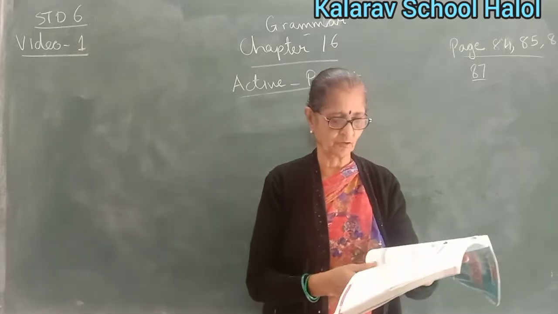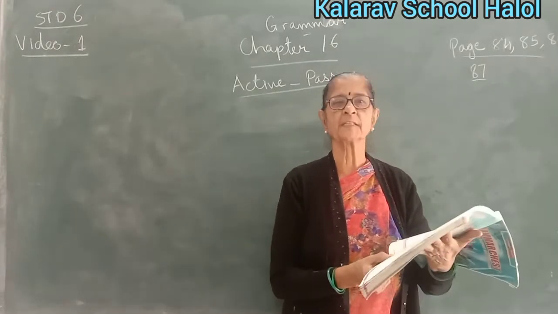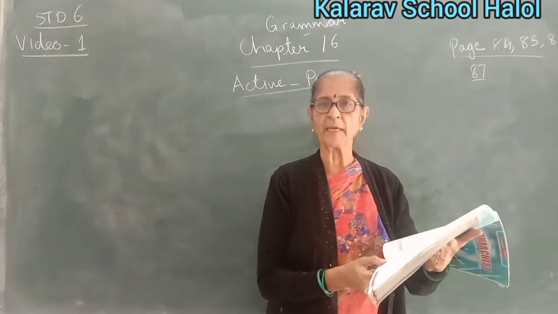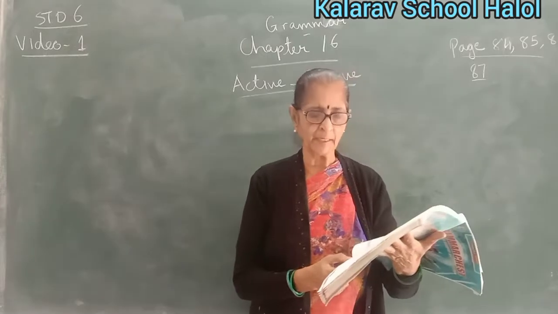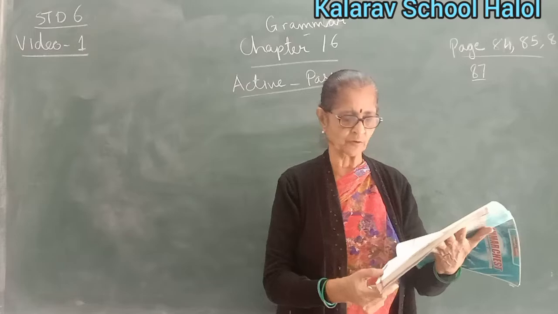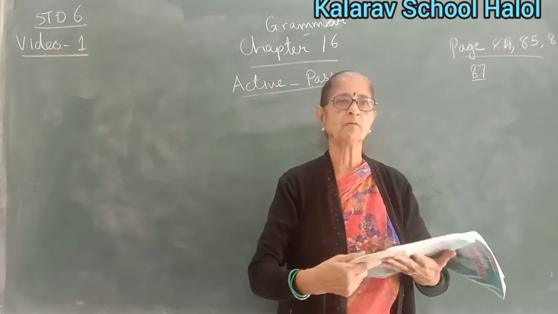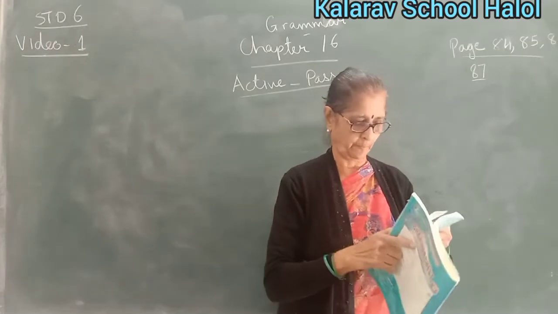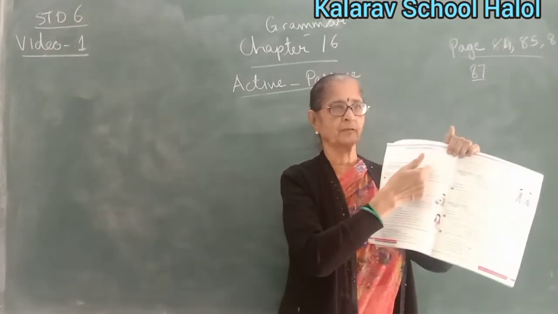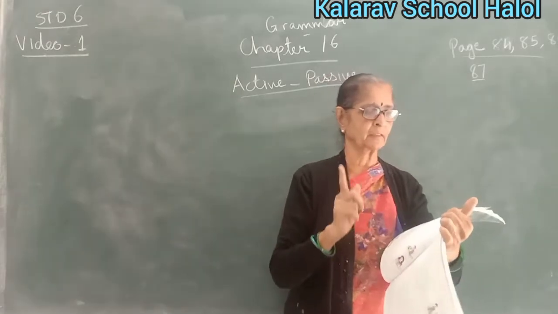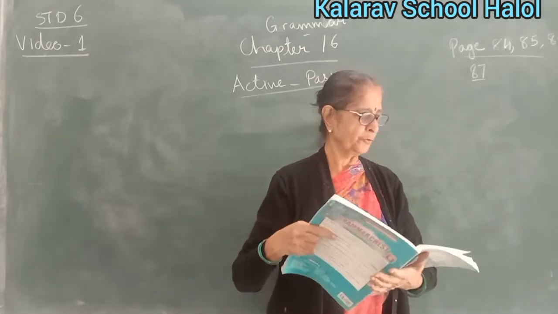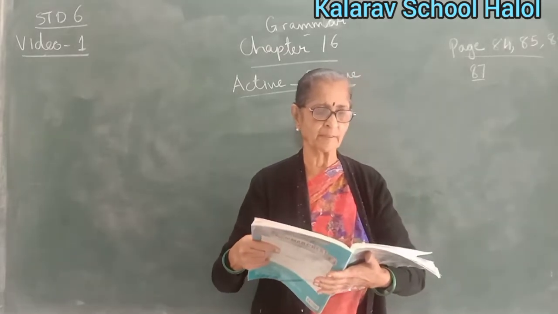Now, personal pronouns. Personal pronouns also change in the passive voice. I eat an apple. An apple is eaten by me. I has changed to me in the given example. Read the given table which shows how pronouns change from the active voice to passive voice. Page 86. Here, these are active, passive. How I, me, we, us, he, him, she, her, they, them. You and it remain unchanged in the passive voice.